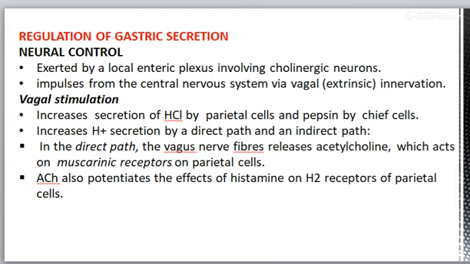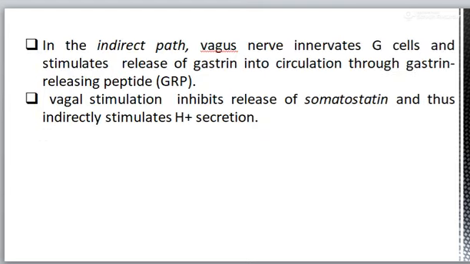The gastrin in turn stimulates H plus secretion. Acetylcholine also potentiates the effect of histamine on the H2 receptor of the parietal cell.